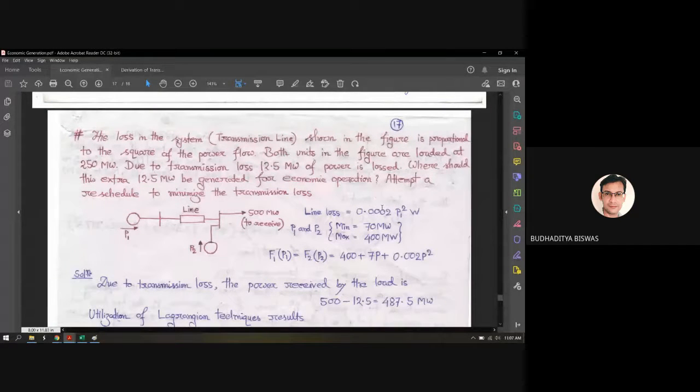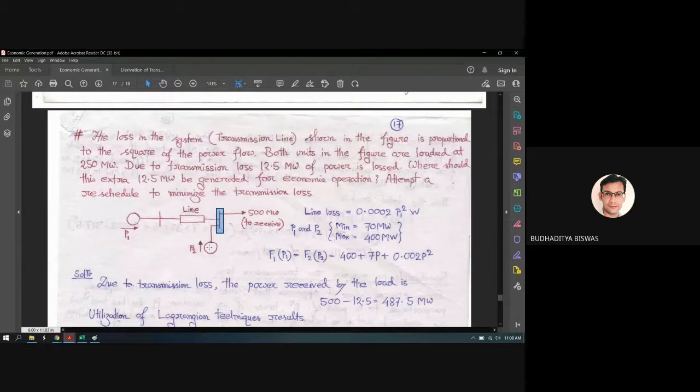So you see the line loss is totally dependent upon the power plant 1 generation. It does not depend upon the power plant 2, because you see from the figure that the load bus is very close to the power plant 2.